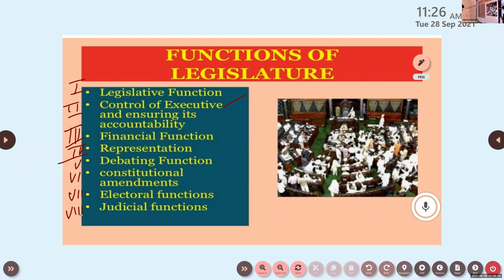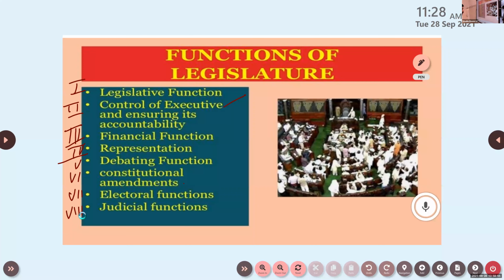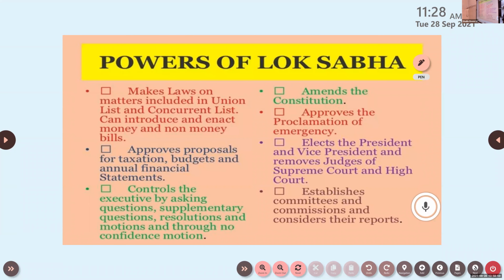Okay, so please write down. Please learn the options properly. We will discuss that one by one here. Okay, moving forward. Next one, powers of Lok Sabha. Tell me, what are the powers of Lok Sabha?